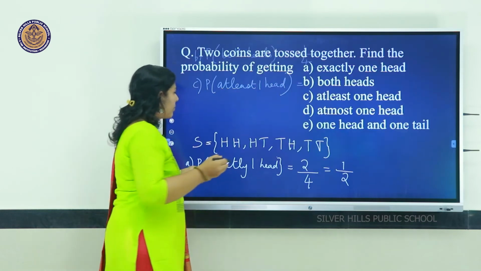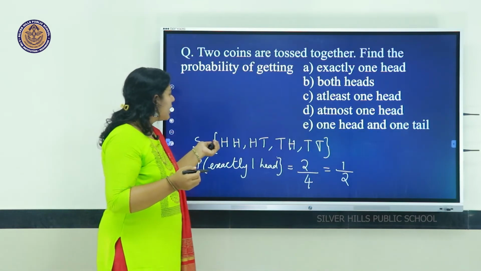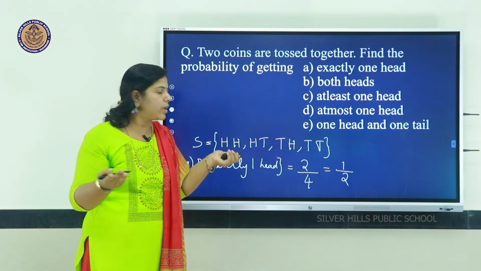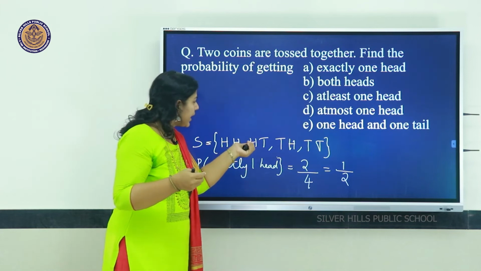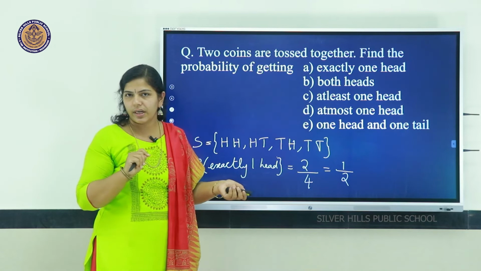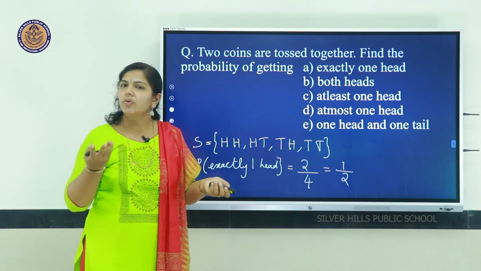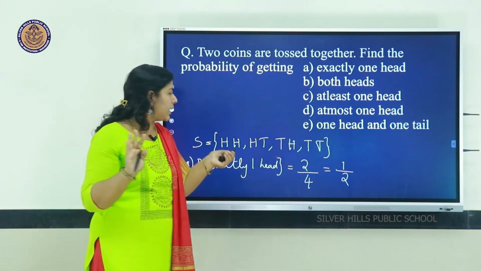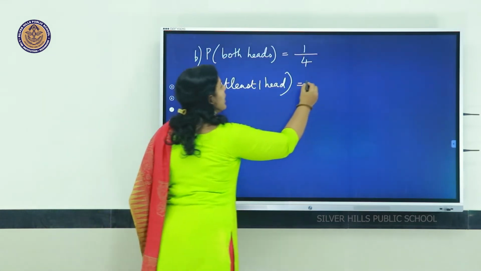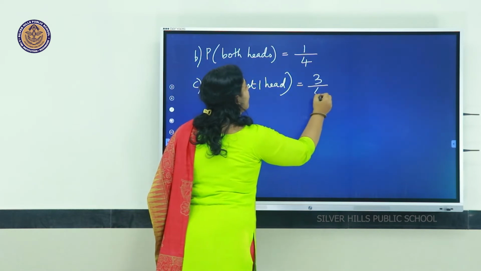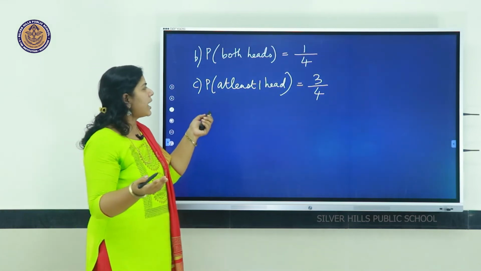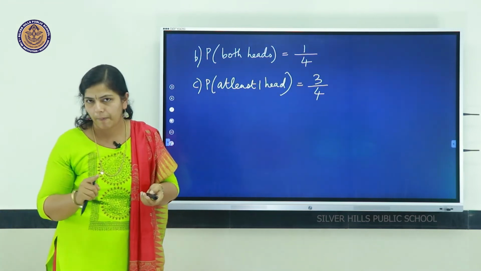Probability of at least one head means here there are 2 heads, at least one only told. So it can be more than 1. So 2 heads we can take. Then HT, at least one head is there. Third one TH, there also at least one head, but last one two tails, no head at all. So only the last one we cannot take. The first three chances are there. So what will be the probability? 3 out of 4 possibilities. 3 out of 4 possibilities is the chance of getting at least one head.